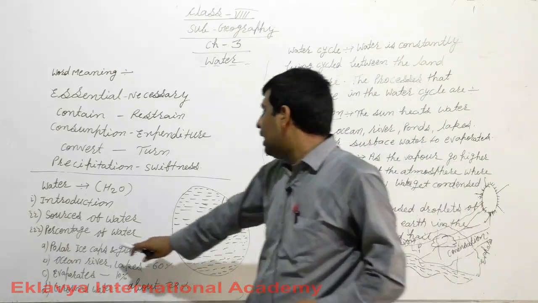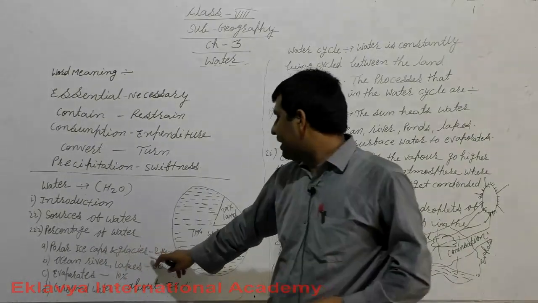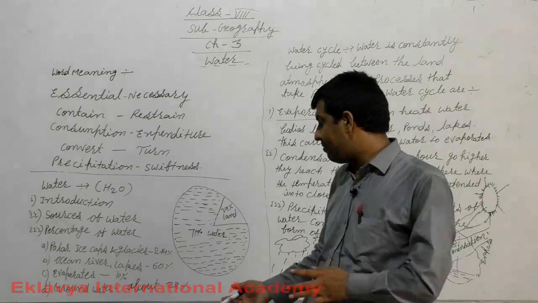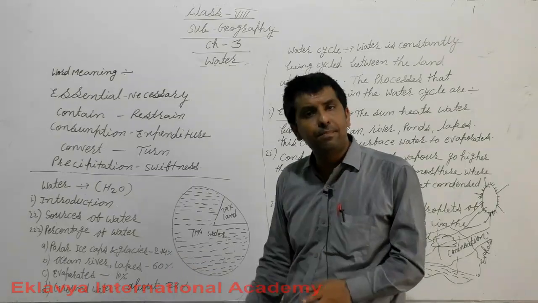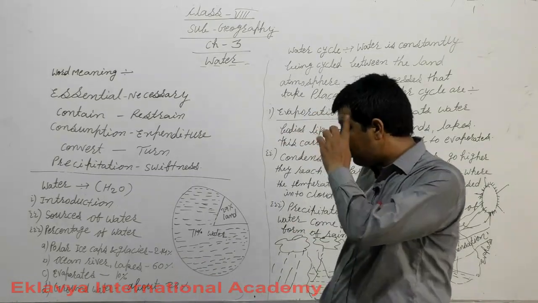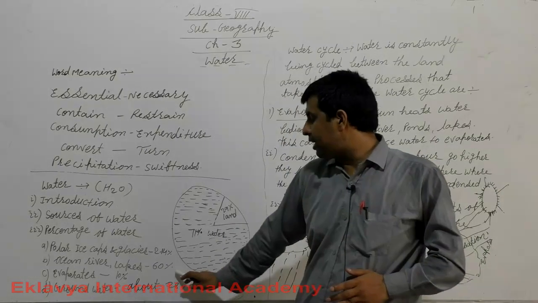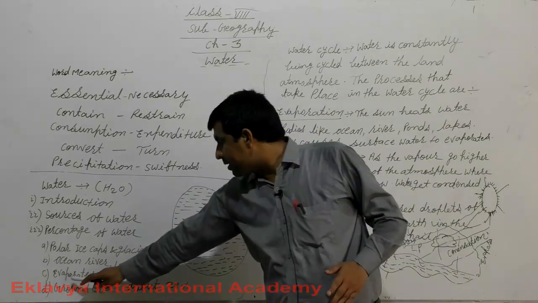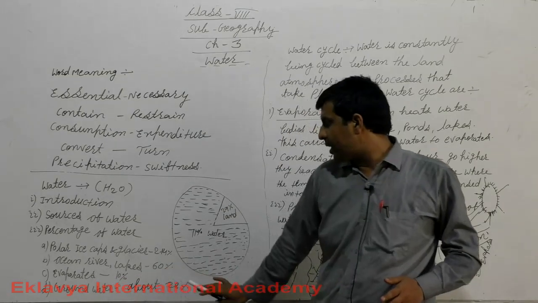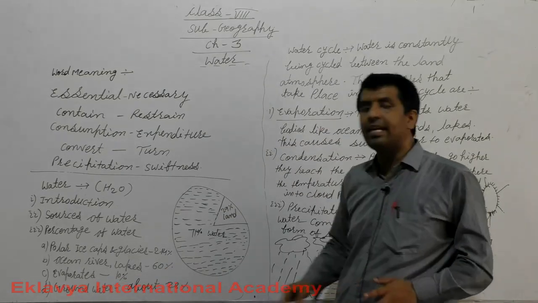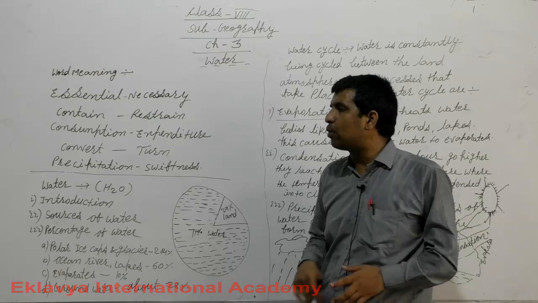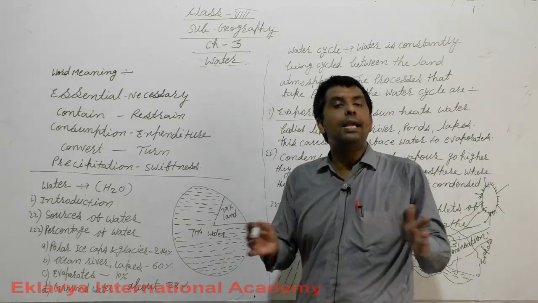Now I am coming to polar ice caps and glaciers, which have 2.14%. Ocean, rivers, lakes have 60%. Water vapor 10%, groundwater about 28%. So it adds up to approximately 100%.